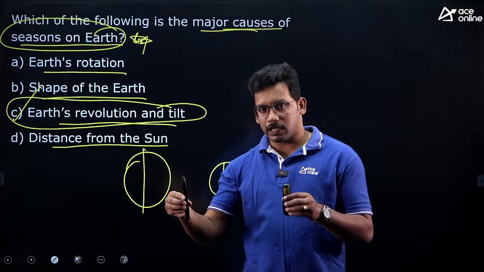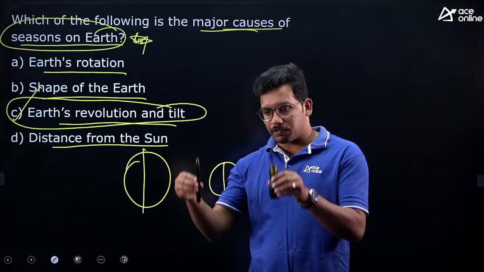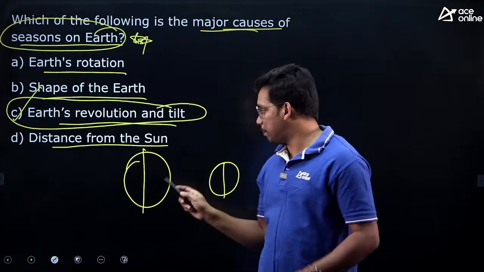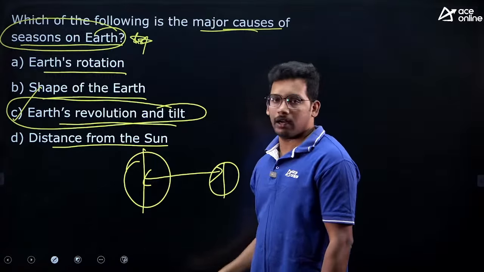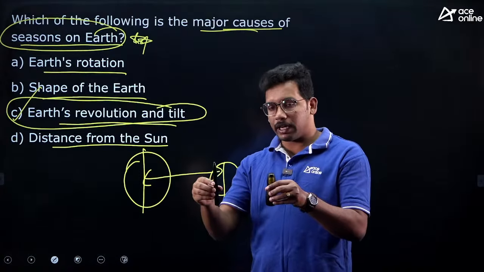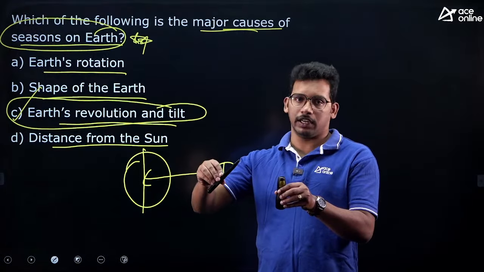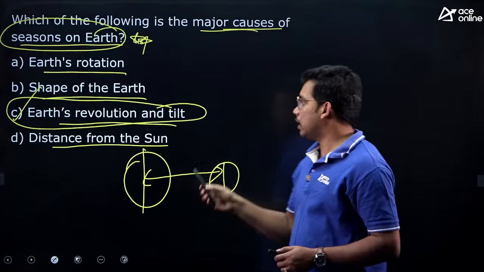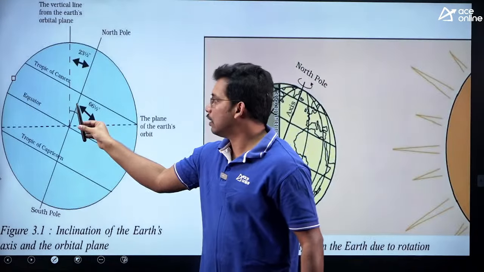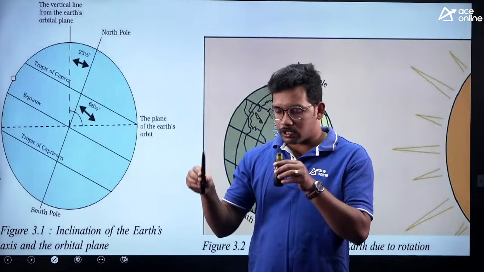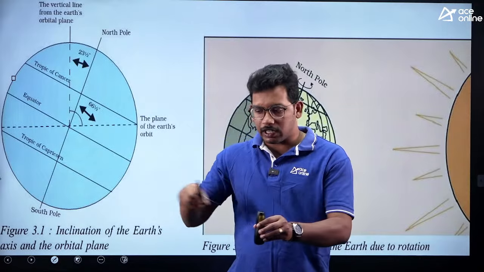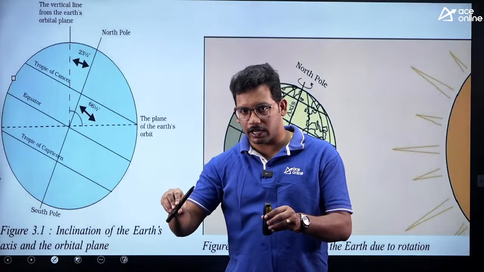So let's say this is earth and this is sun. So these vertical axes are not exactly parallel. Sun's vertical axis is straight, but earth's vertical axis is tilted like this, right? You can see here. So earth's axis is tilted. That means earth is not exactly straight vertically, rather it is tilted like this.